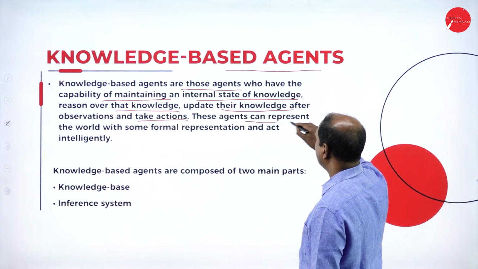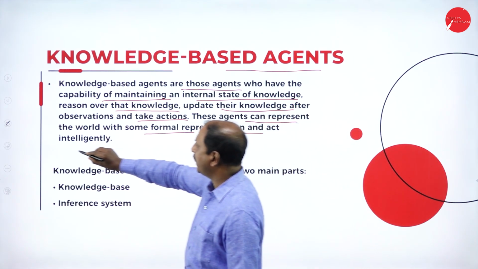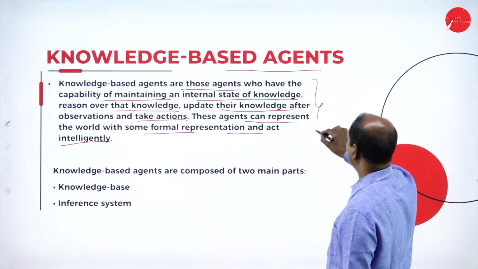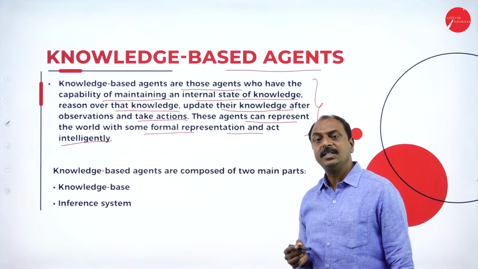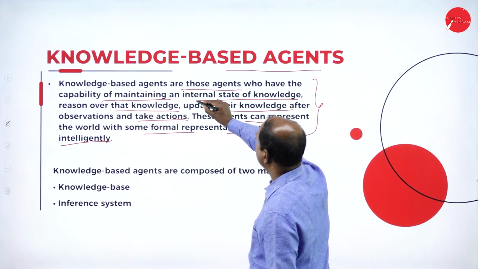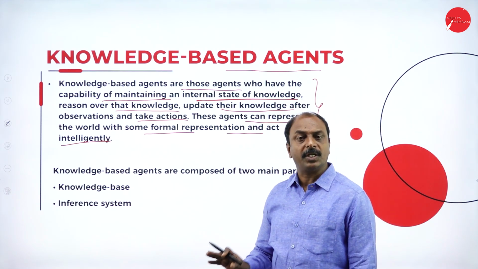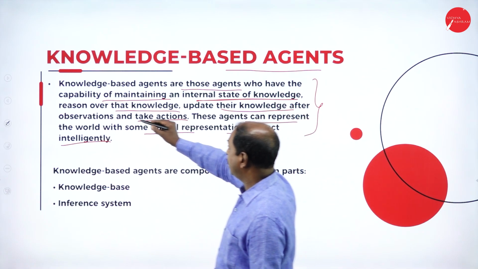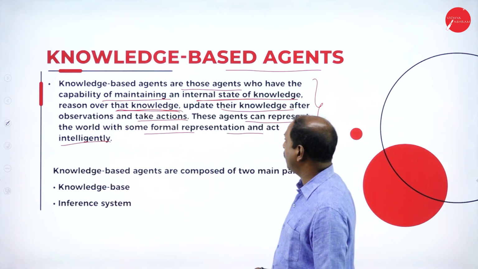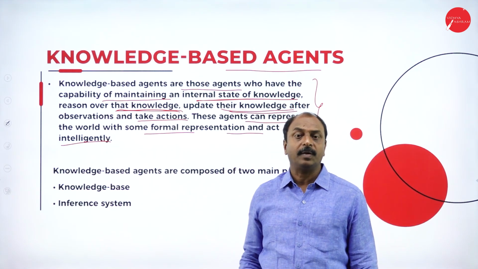These agents can represent the world with some formal representation and act intelligently. So this is a type of agent that maintains an internal state of the knowledge, reasons over the knowledge, and updates it for future application.